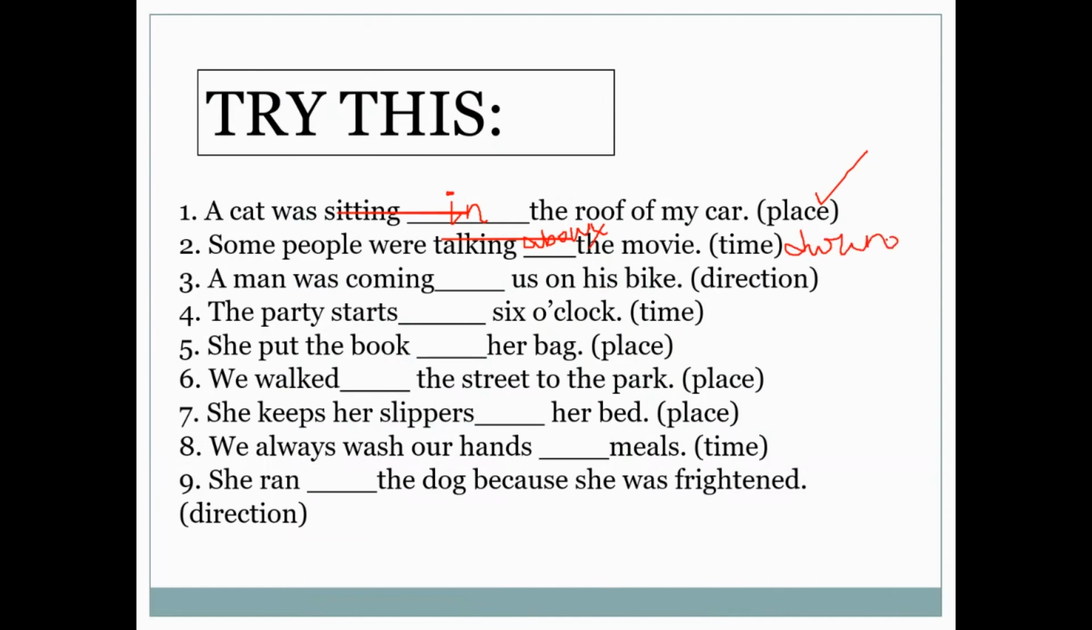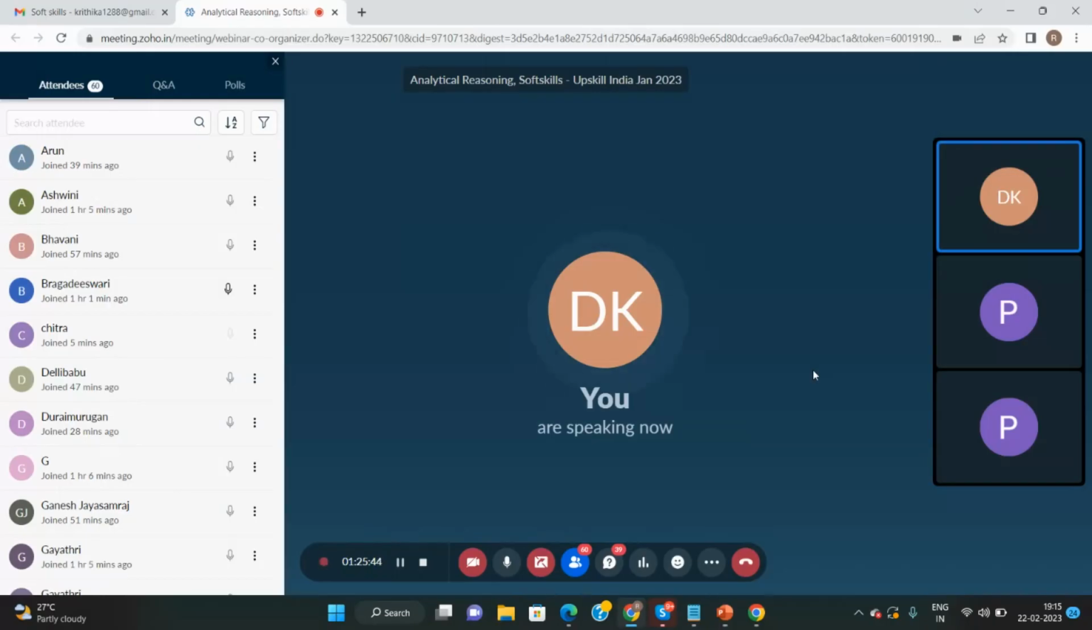Next, a man was coming dash us on his bike. Let us think. I have already given you a clue with the direction. Let us not scare Pragadishwari alone. I'm ready to allow multiple people to talk. If you are interested, you can raise your hands. You can discuss with Pragadishwari and tell me the answer. Who wants to try?